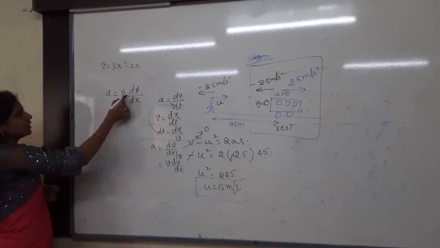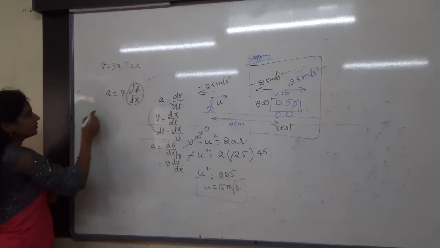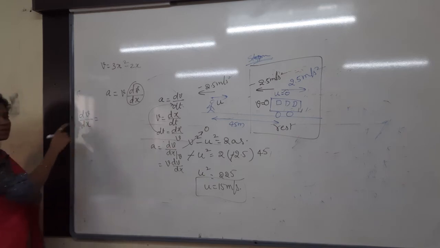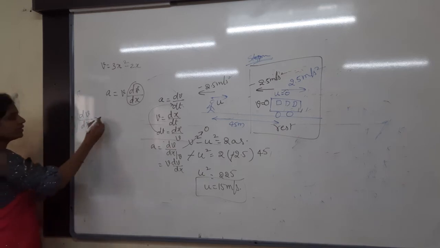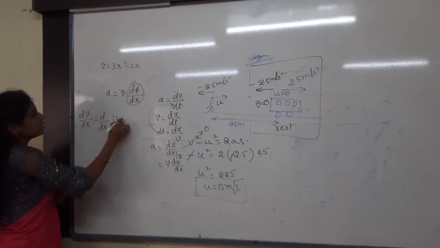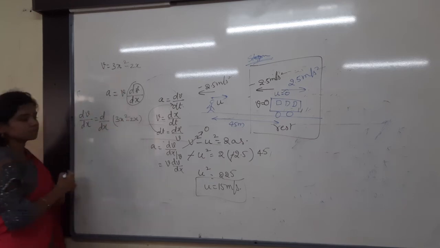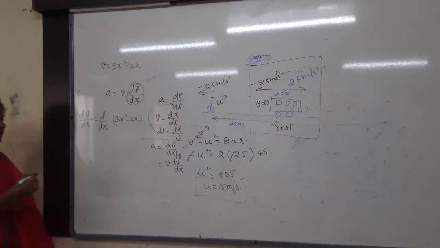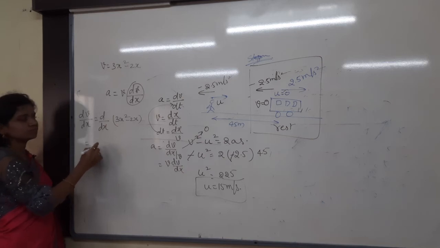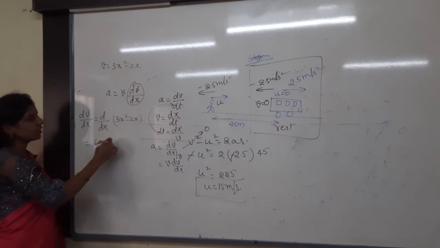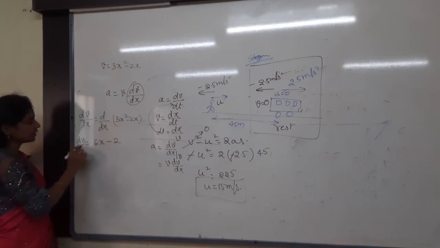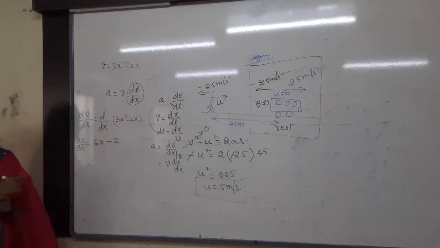So let us find out the v later. First of all, let me find out dv by dx. Differentiation of velocity with respect to x. So d by dx of, what is the velocity function they have given? 3x square minus 2x. Then d by dx of 3x square is 6x, minus d by dx of 2x is 2. So I got dv by dx as 6x minus 2.